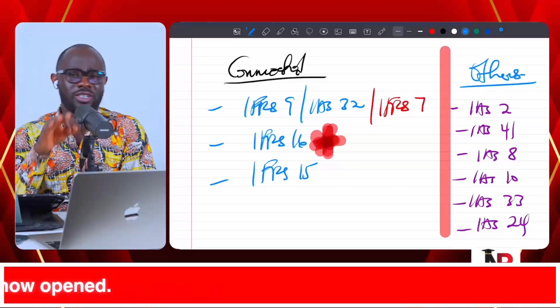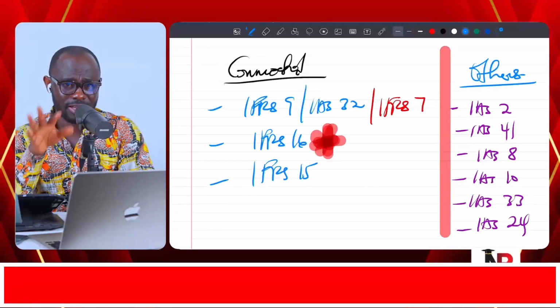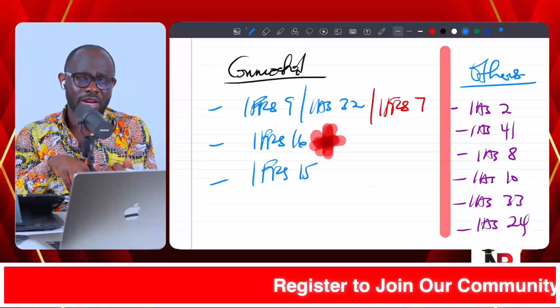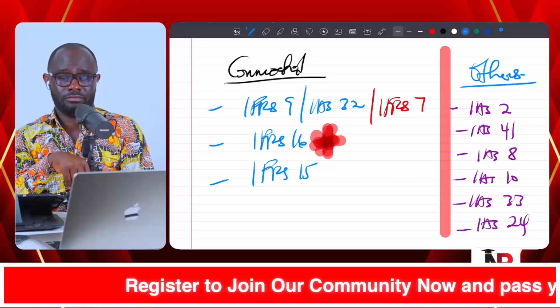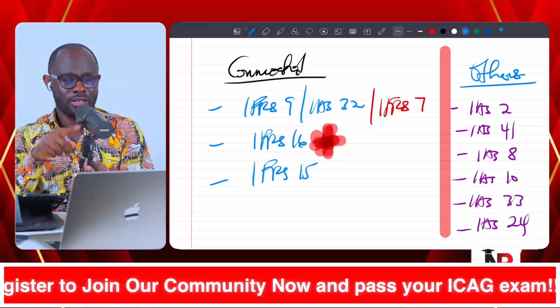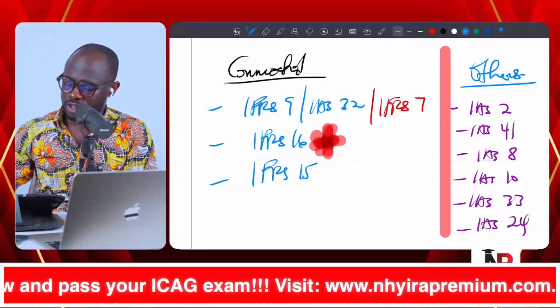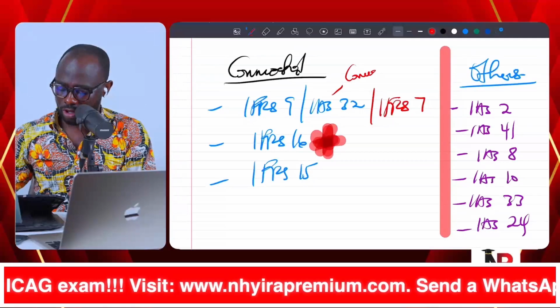Now, when it comes to financial instruments, there are 3 accounting standards. We have IFRS 9, financial instruments recognition and measurement. Then we have IAS 32, financial instruments presentation. We use that to deal with compound or convertible loan notes.